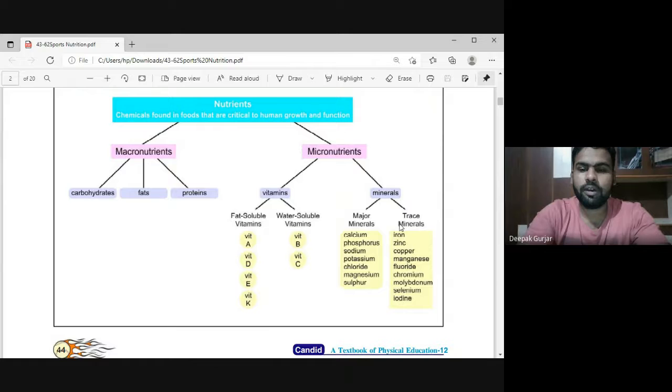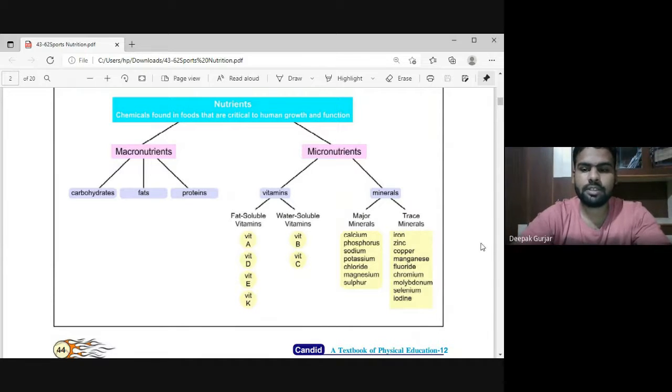And trace minerals are required in small amounts. Major minerals like calcium, phosphorus, sodium, potassium, chloride, sulfur, magnesium. And trace minerals like zinc, iron, copper, manganese, fluoride, molybdenum, beryllium, iodine, these are the trace minerals, right?